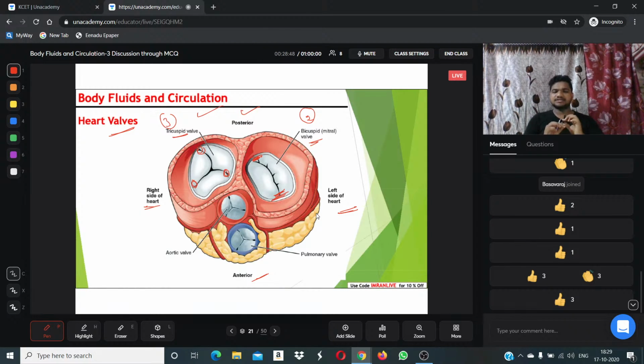Once you open the sternum region, you will find the ventricles. Then these are the aortic valves. This is the pulmonary valve and this is the aortic valve. These are the locations of valves in our heart. I have shown you in this diagram.